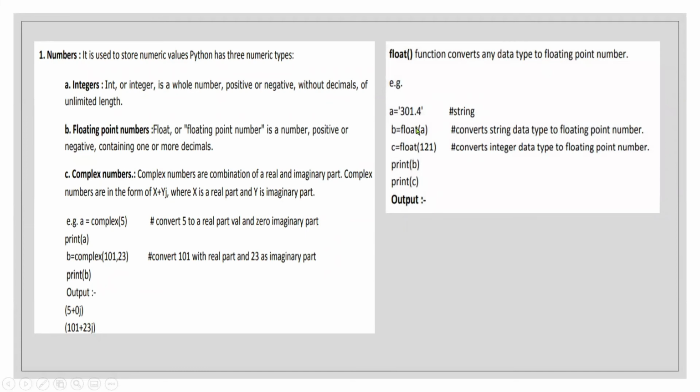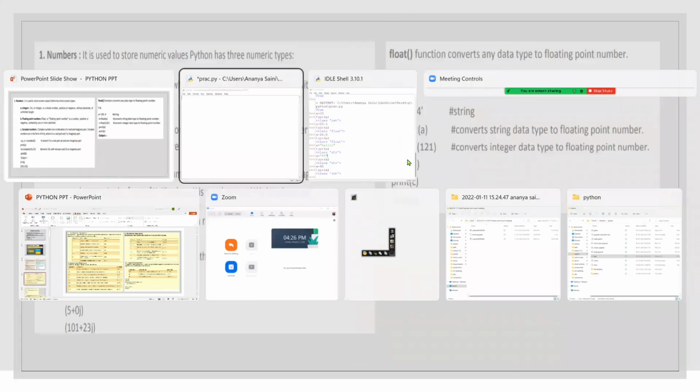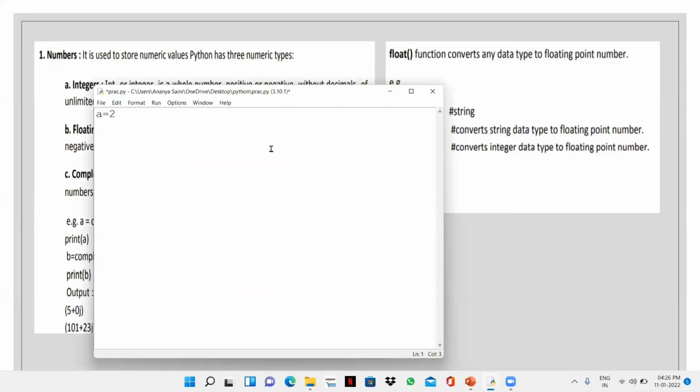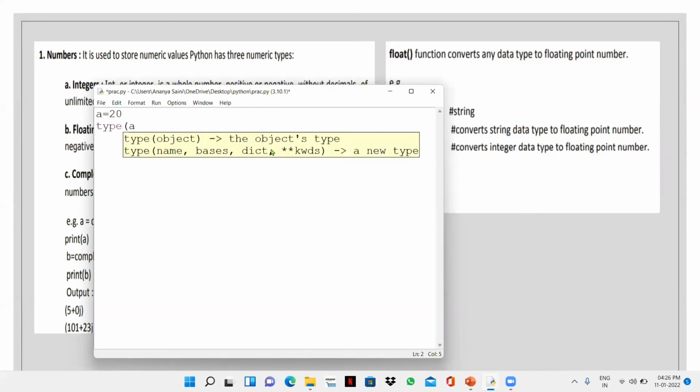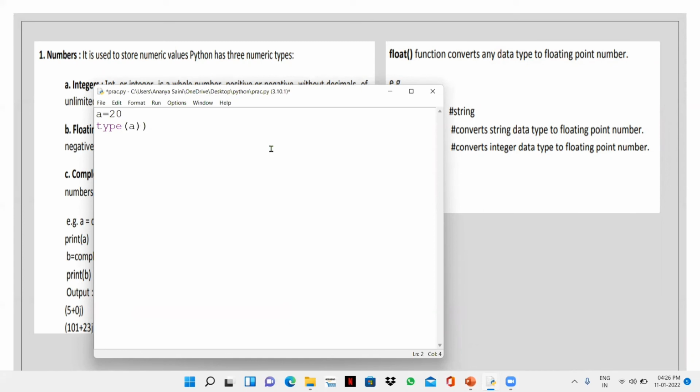Then floating numbers. We can also change the type of a particular string or integer or floating number, anything. We can change the type. This is called type conversion. If I write a is equal to 20, now we know the type of a. We can also print. If I write print type a, I can write a comment also, we are going to get integer because it's an integer.